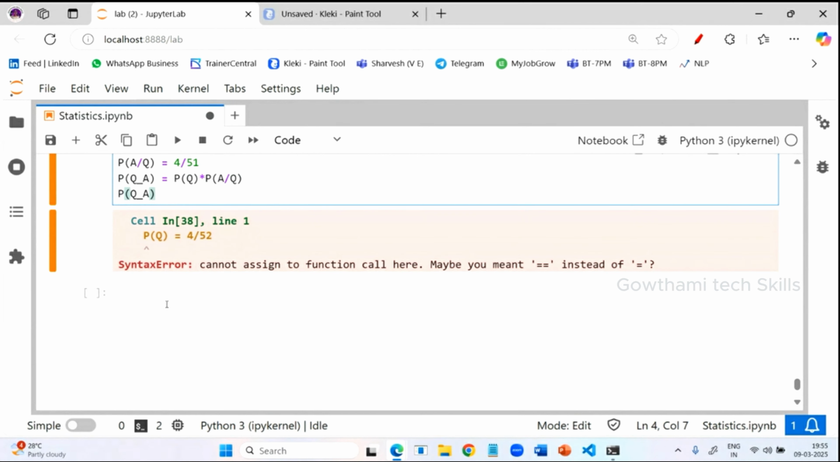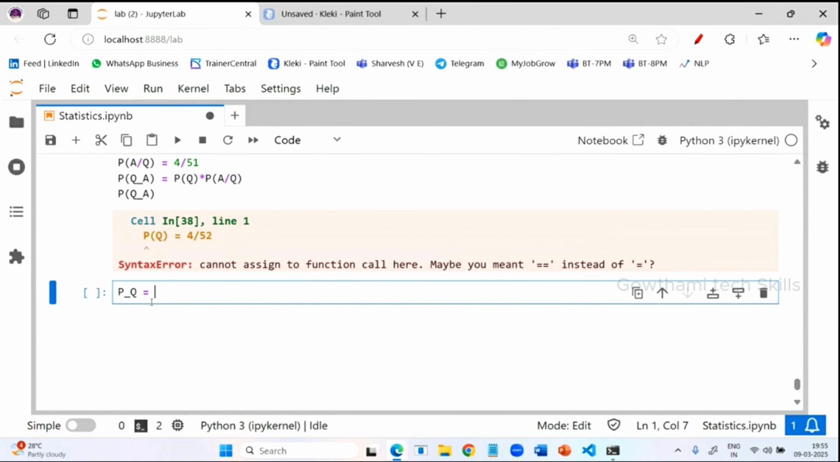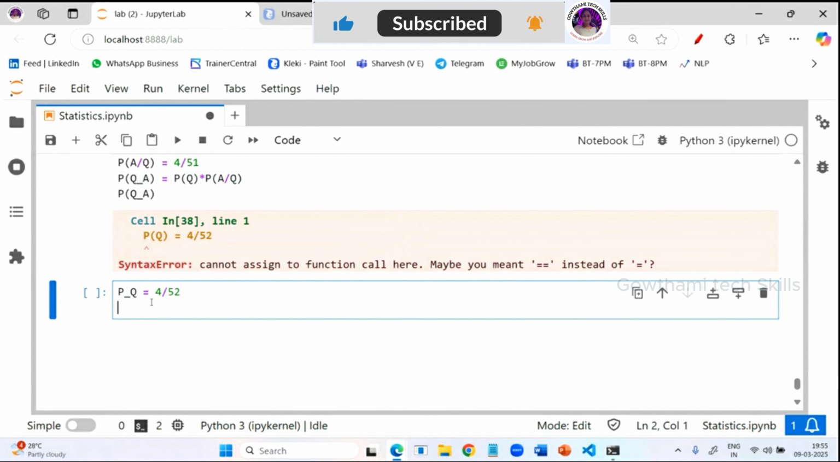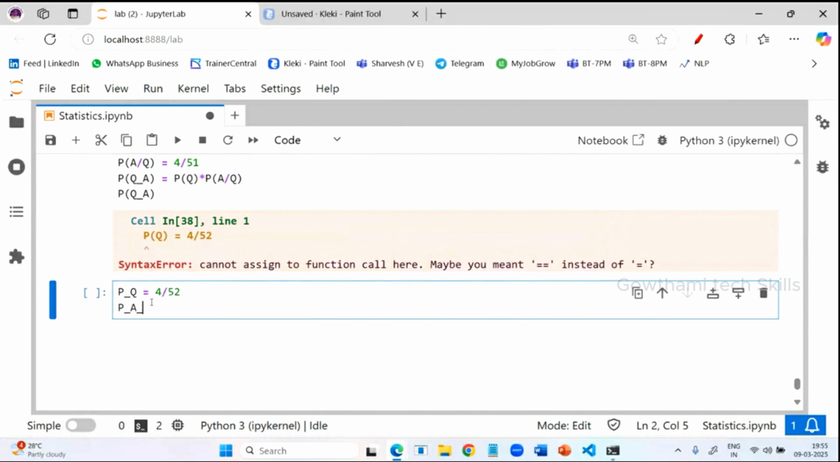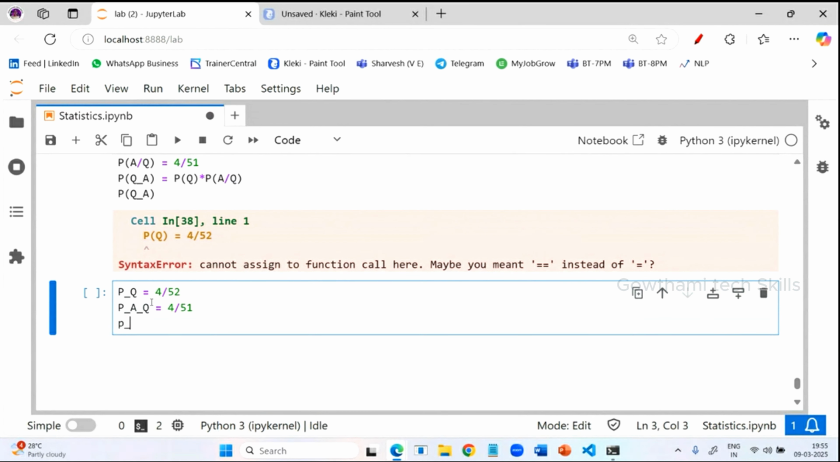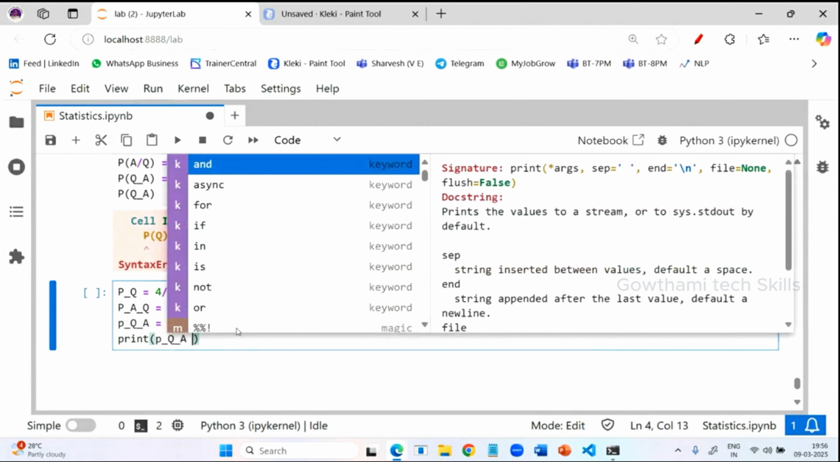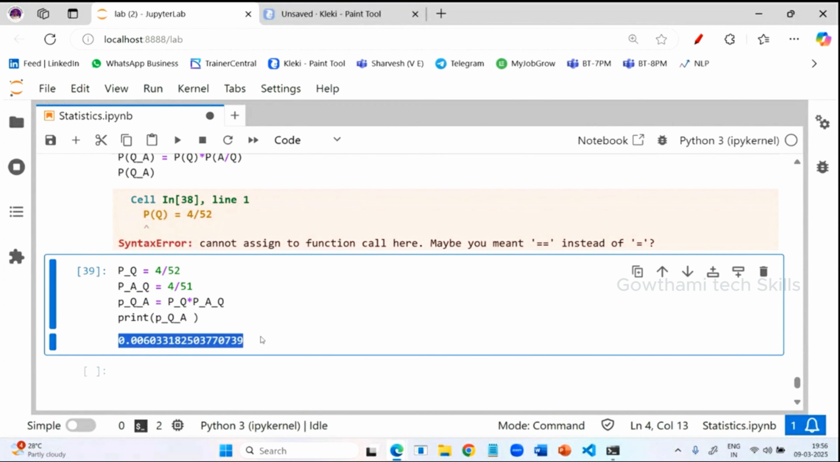So the probability of getting a queen is 4 by 52. Probability of getting an ace, once the queen is picked, is 4 by 51. Now I want to find the probability of queen and ace, so this value and this value should be multiplied. I'll copy this variable and put it here, multiply with the star symbol, and provide this variable also. Now print this variable and you will see the output. The value will be like 0.006, something like that.